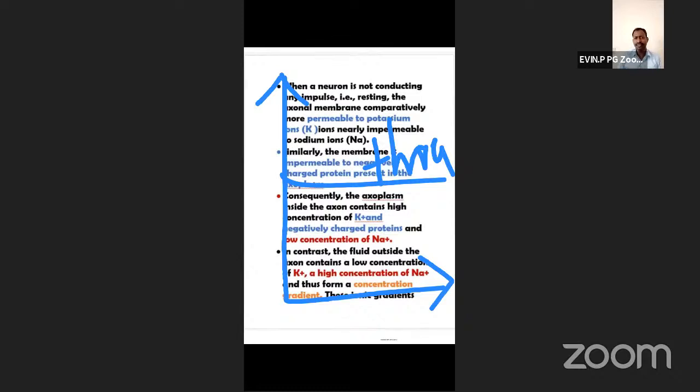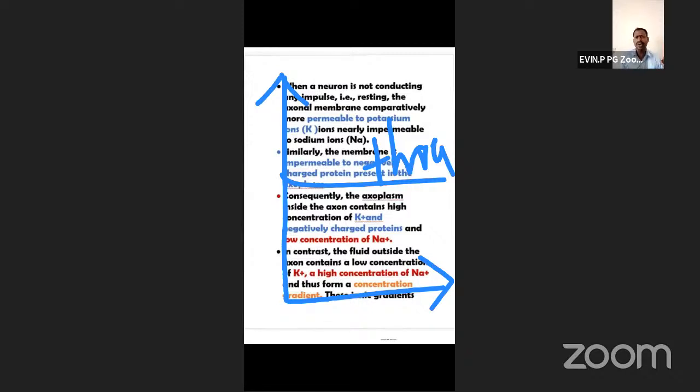No. At least 50% or 75% of seats should be filled, otherwise the journey will not be profitable. So that is what? The all or none principle. So the stimulus has to reach some level.